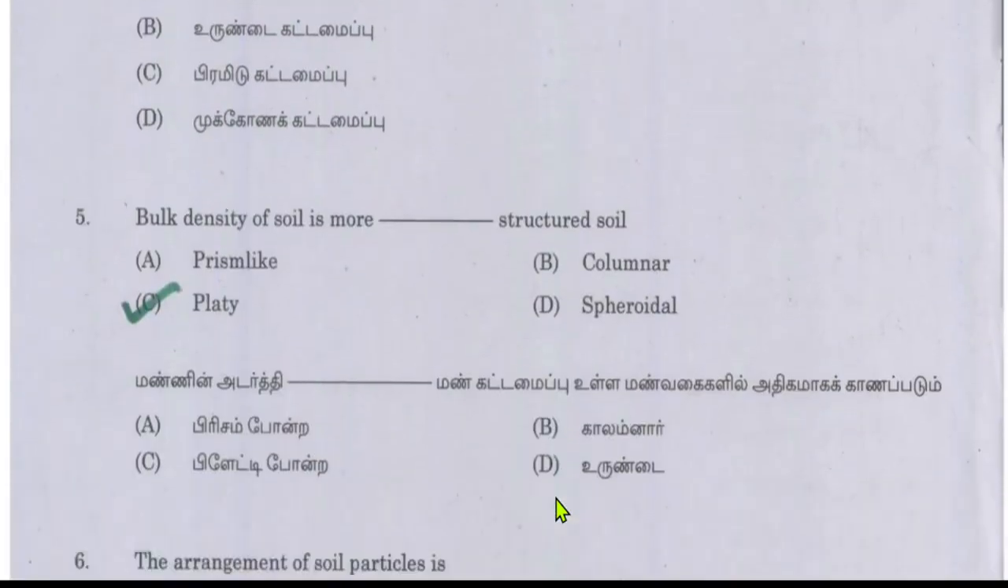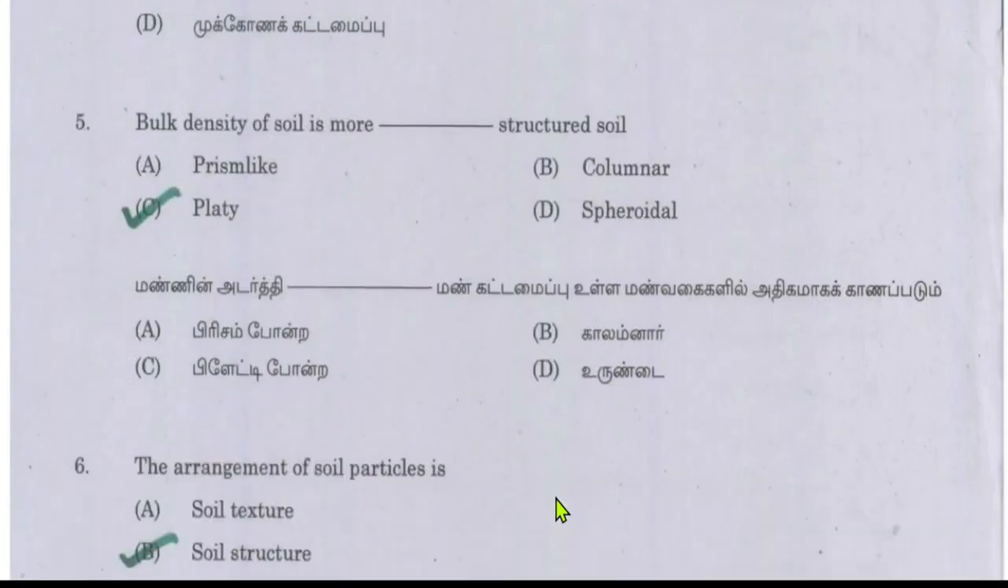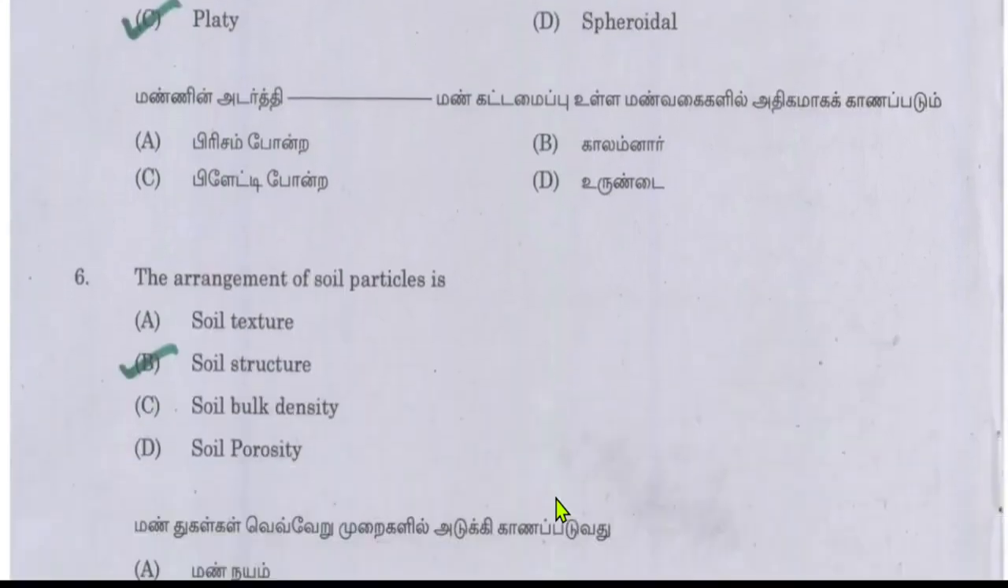The next question is bulk density soil is more structured soil. So it asks about the bulk density of soil, which structured soil it contains. The answer will be platy-like soil structure. It is found more predominantly in bulk density soil. The next question is the arrangement of soil particles is called what? The answer will be soil structure.